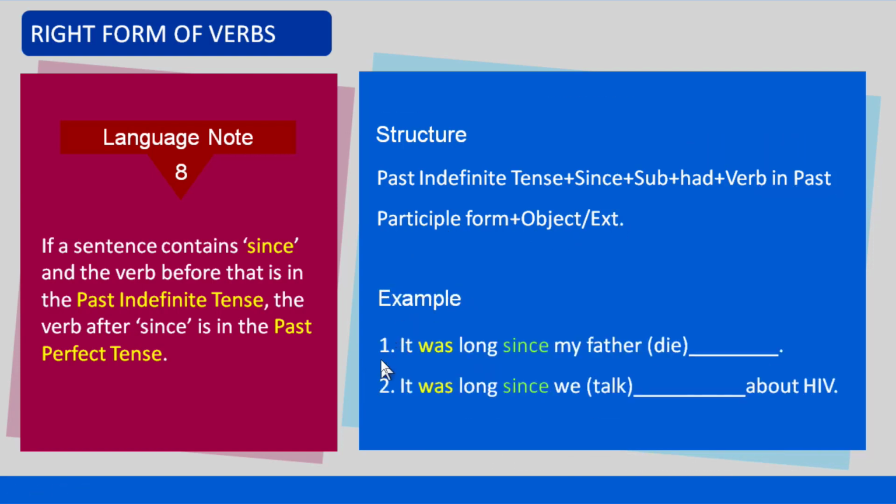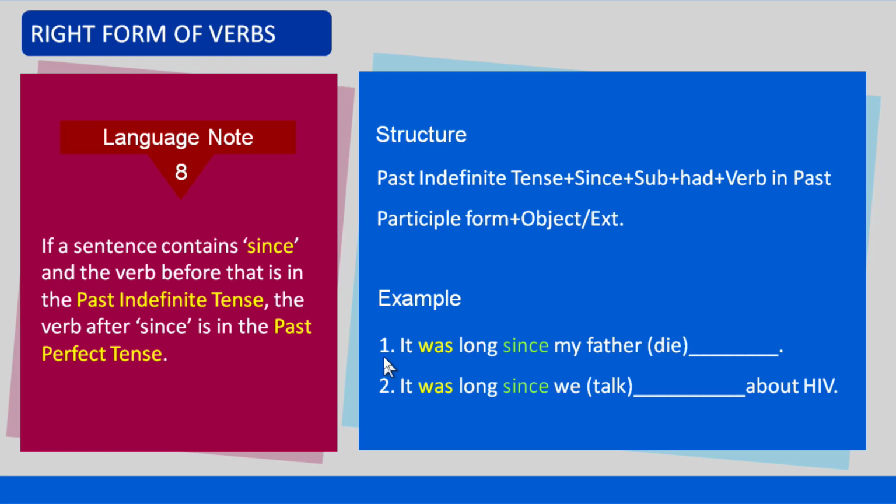Let us see the examples. Number 1, it was long since my father died. Number 2, it was long since we talked about HIV.